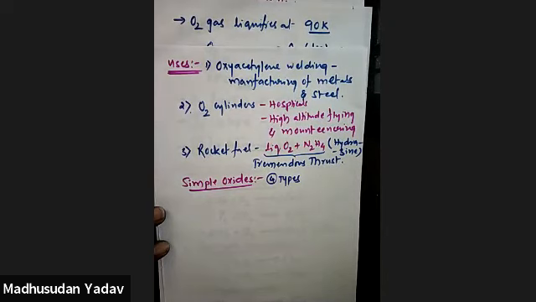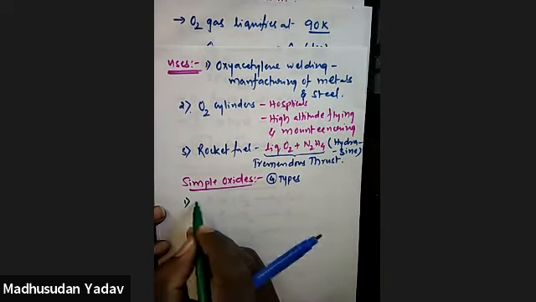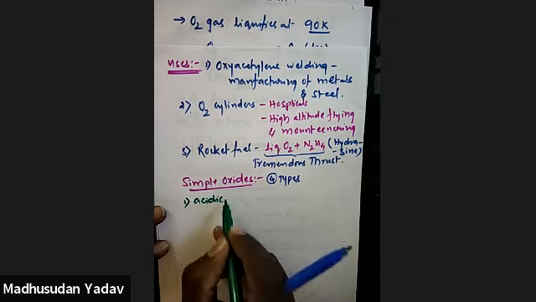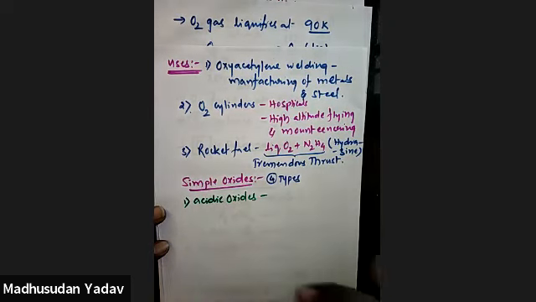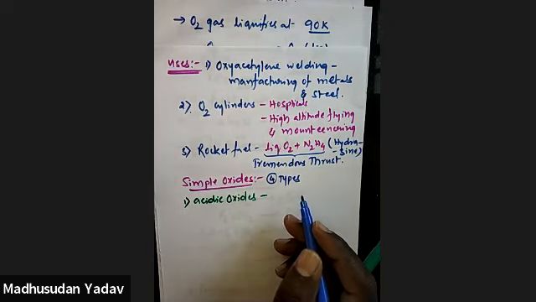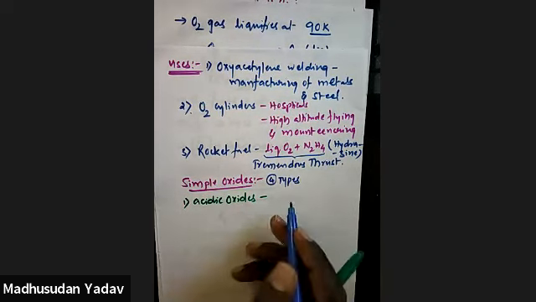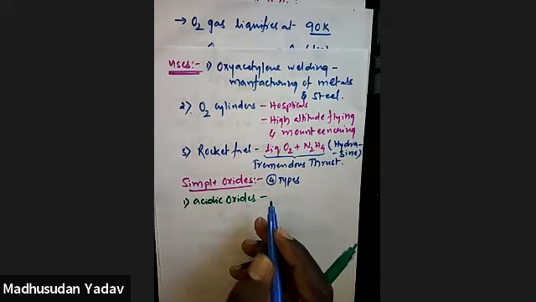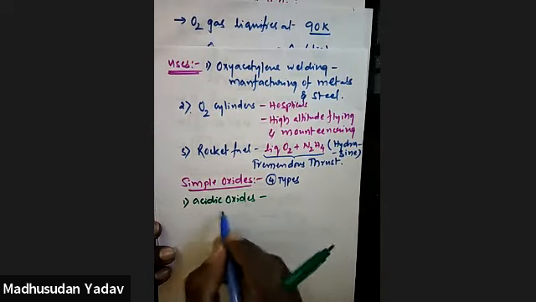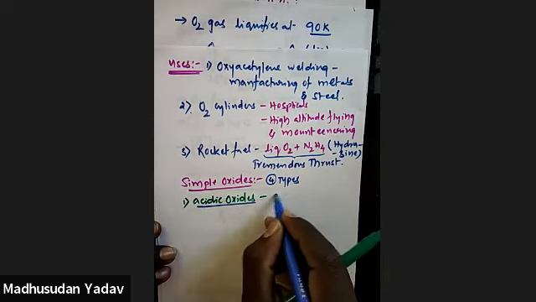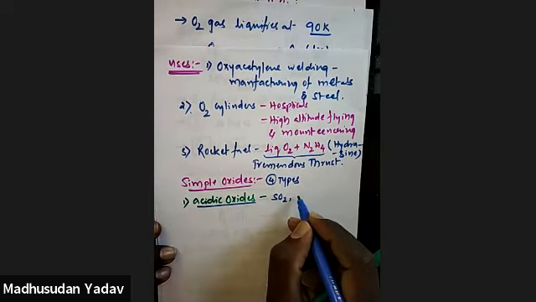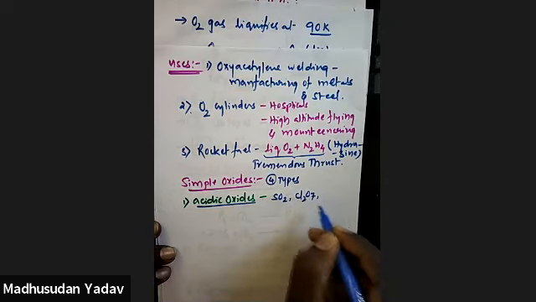The first one I'm writing is acidic oxides. Acidic oxides means on reaction with water, they produce acids. The best examples of acidic oxides are SO2, Cl2O7.